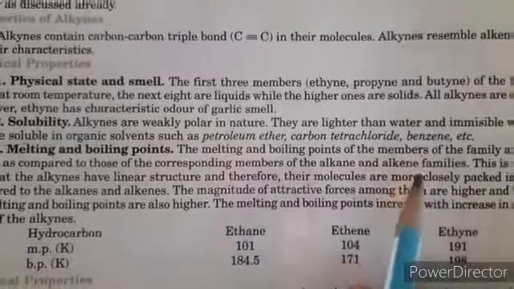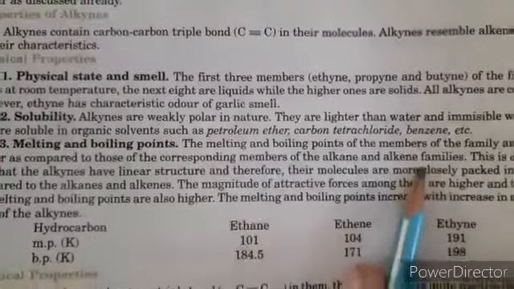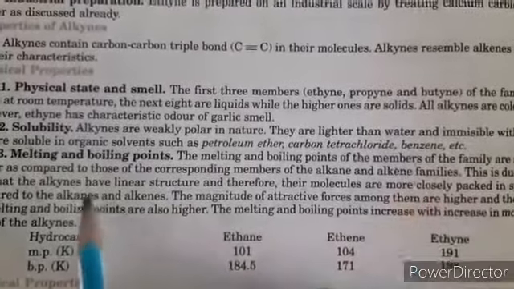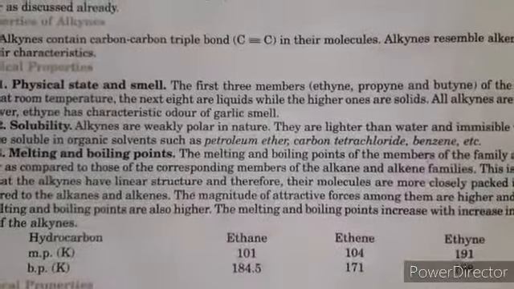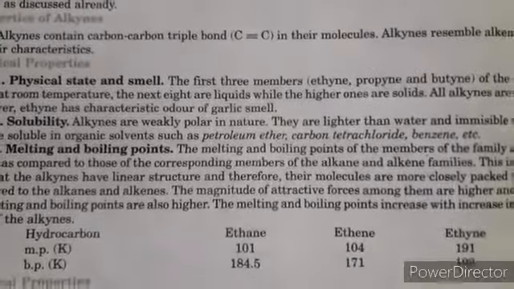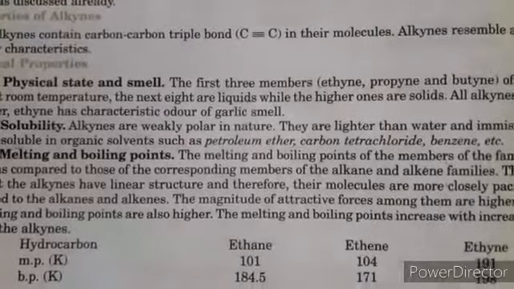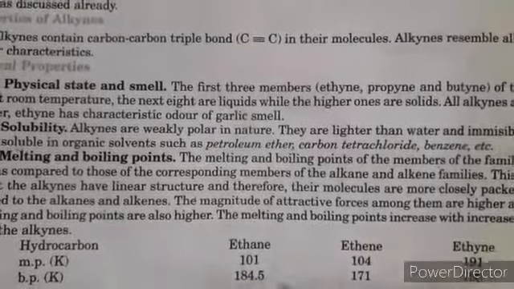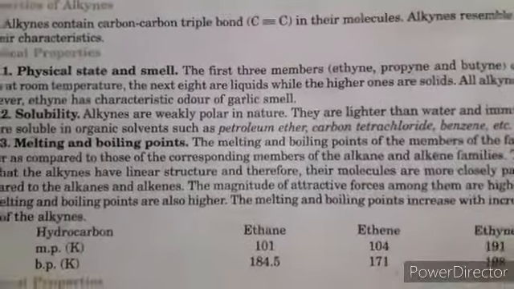Melting and boiling point. The melting and boiling points of alkynes are higher than alkanes and alkenes due to the presence of a triple bond, and more energy is required to break the bond. Due to linear geometry, they are tightly packed in space as compared to alkanes and alkenes, and the attractive forces are stronger. That's why they have higher melting and boiling points than alkanes and alkenes. So ethene has a lower boiling point and melting point as compared to ethyne due to the presence of the triple bond.